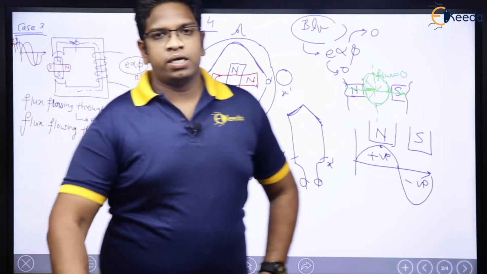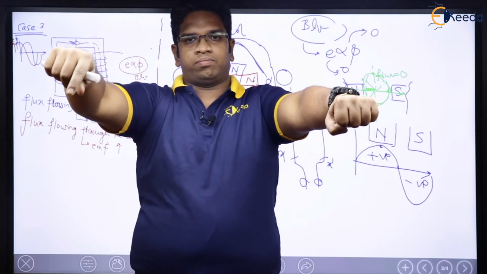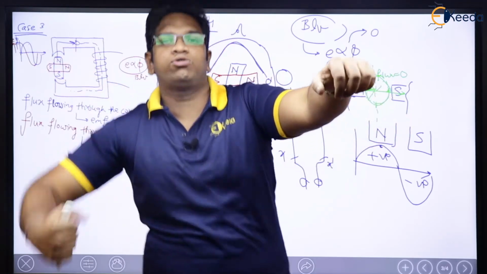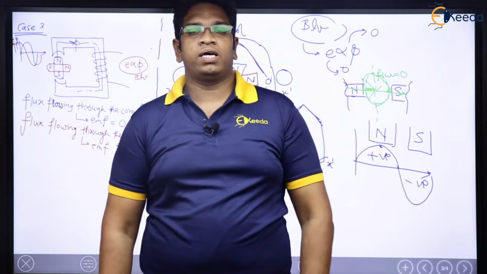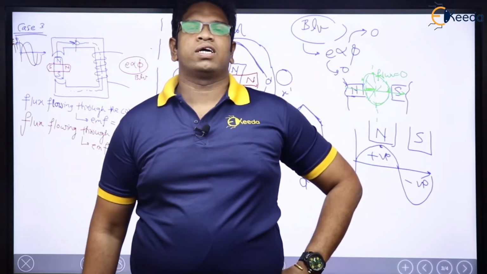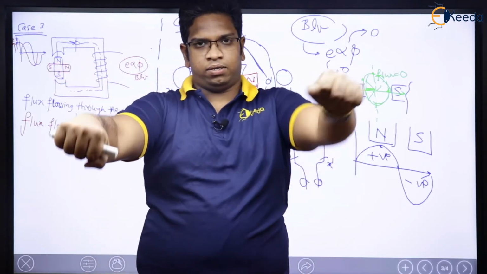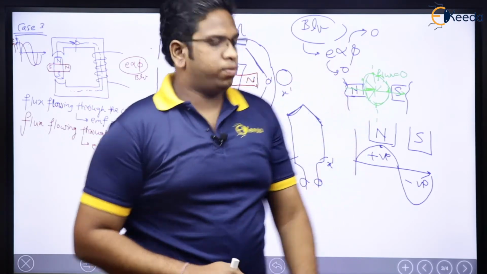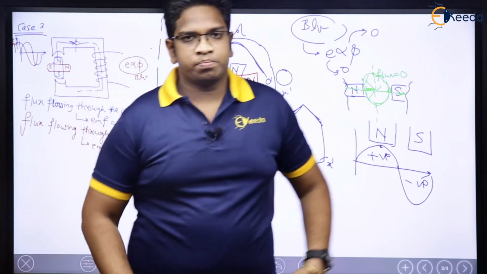Again, see here. This is x dash. This is the coil, a back to back connection. This is x dash, this is x. Now, flux through the coil is maximum, but flux influenced by this conductor is 0. Not getting my point? See again. x dash. Flux through the coil is maximum. In that case, what is happening? EMF is 0.